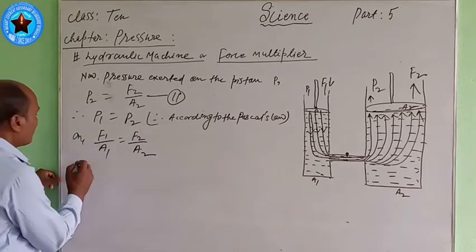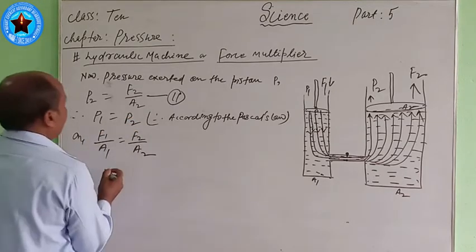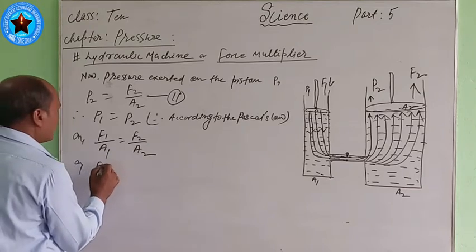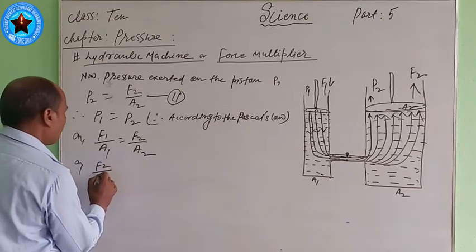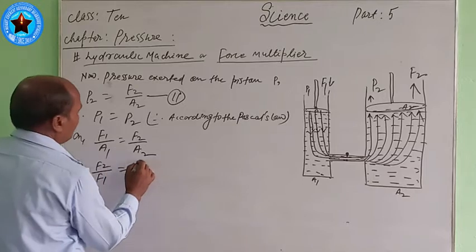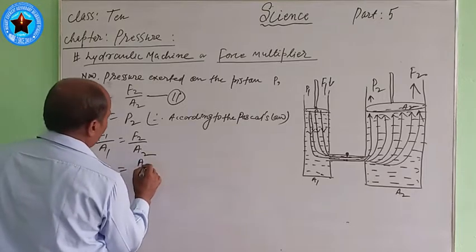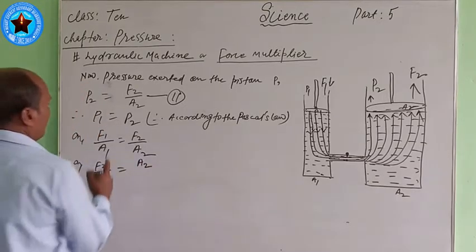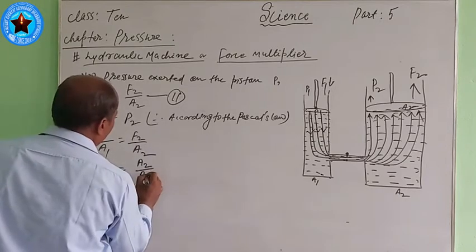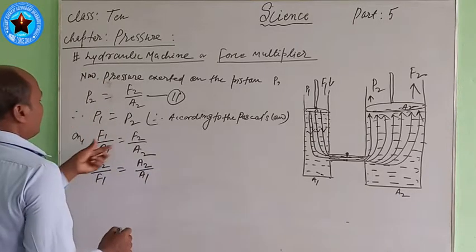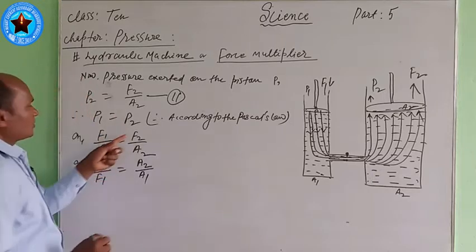Then you can write F2 by F1 is equal to A2 by A1, by doing the cross multiplication.